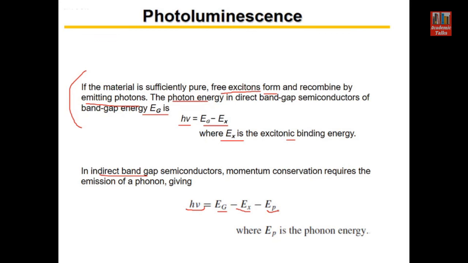I hope that this topic is clear. Photoluminescence is a very good technique, and with its help it is possible to find the band gap of a material. It is possible to find out what kind of impurity is present, and we can quantify it also, meaning the concentration of a particular kind of dopant in the material. So we can find defects, and you can say it's possible to find the quality of crystallinity of the material. If you still have any doubt, you can discuss with me later on.